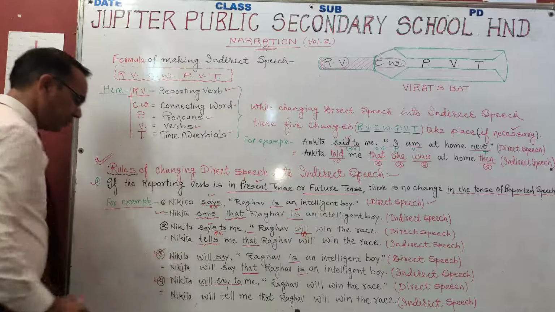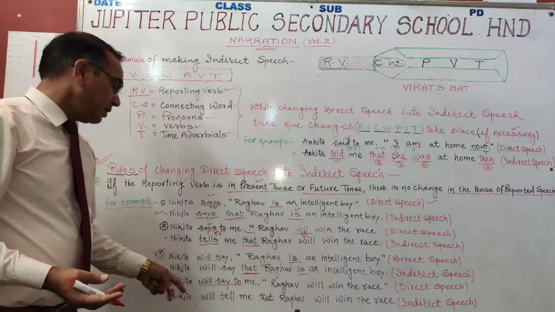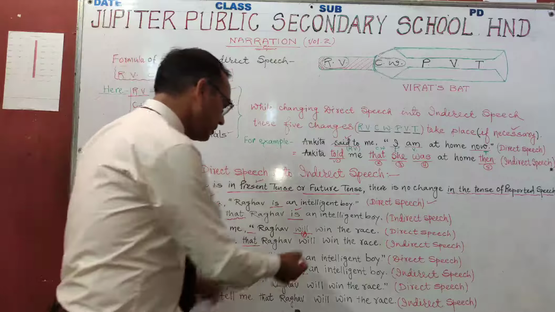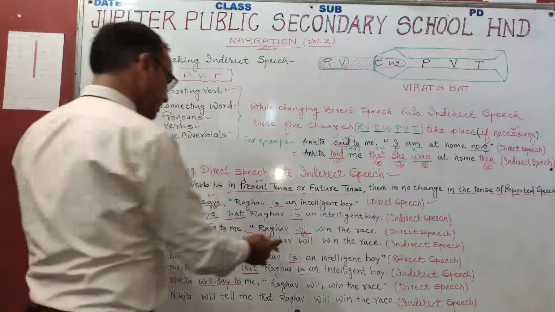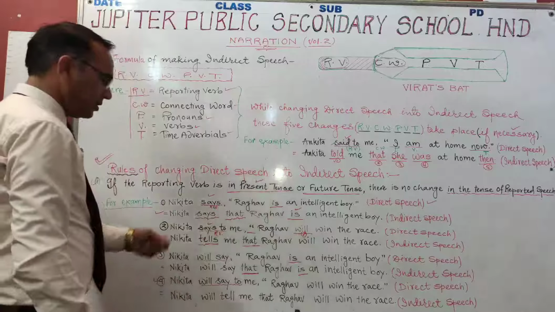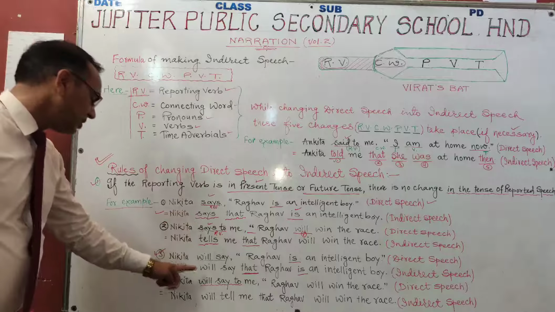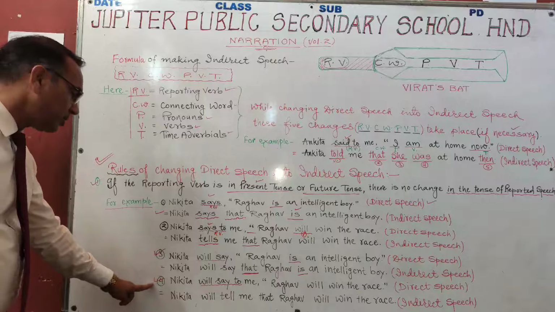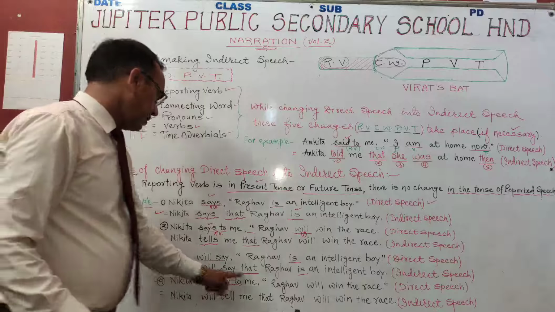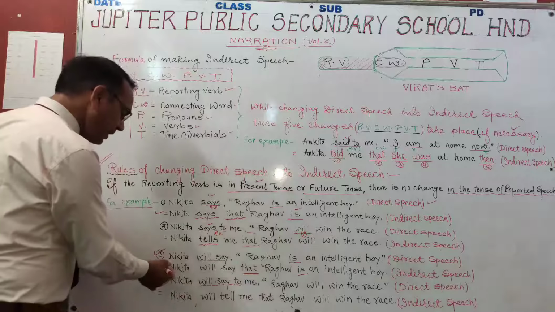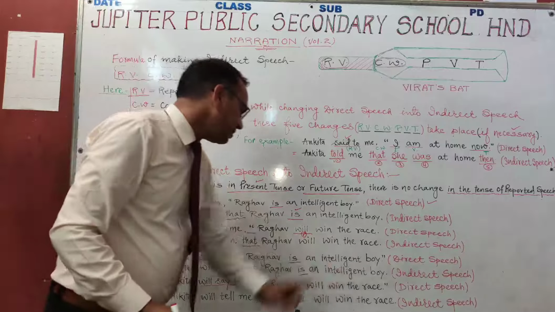Now the point comes fourth. Nikita will say to me, Nikita मुझसे कहेगी, Raghav will win the race. Here the same example that is shown in the second sentence. The difference is only in the reporting verb. Here the reporting verb is in present tense, and in the third point and fourth point the reporting verb is in future tense. Will say. Now the indirect speech will be Nikita will say that Raghav is an intelligent boy.